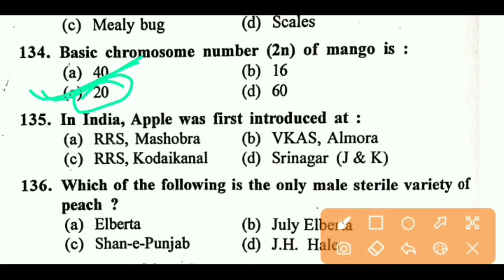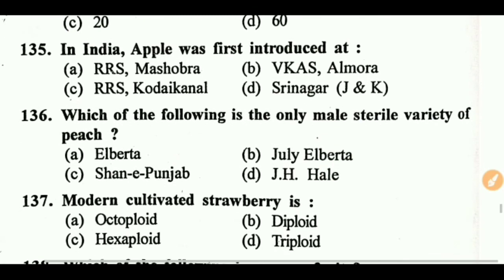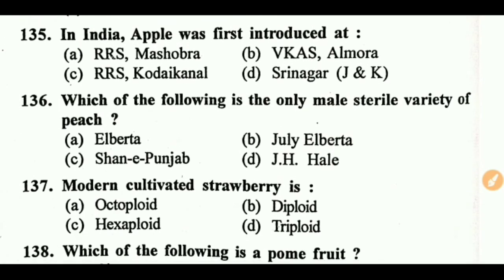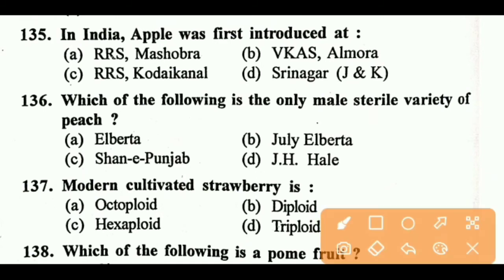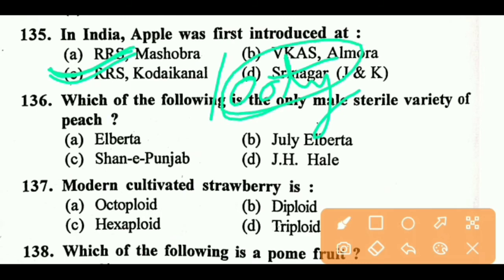Next question, in India apple was first introduced at, right answer is C, Kodaikanal, and some were given Ooty. Ooty is right, but it is not given as an option, Kodaikanal is given. So, Ooty is correct, but here given Kodaikanal, so Kodaikanal is the right answer.